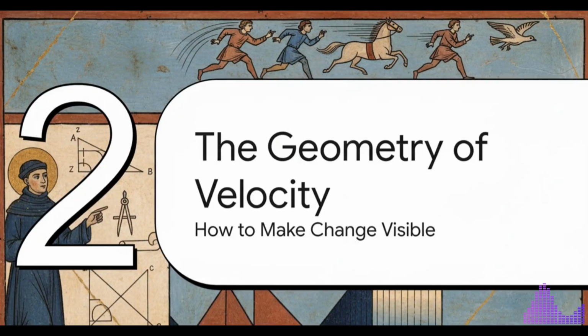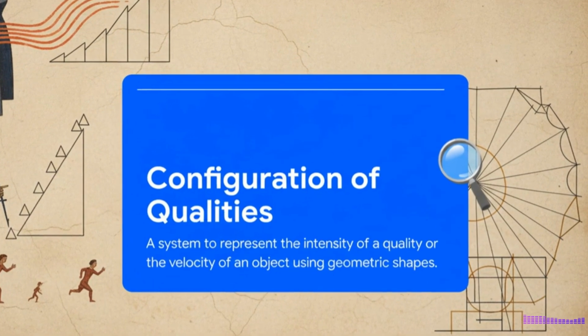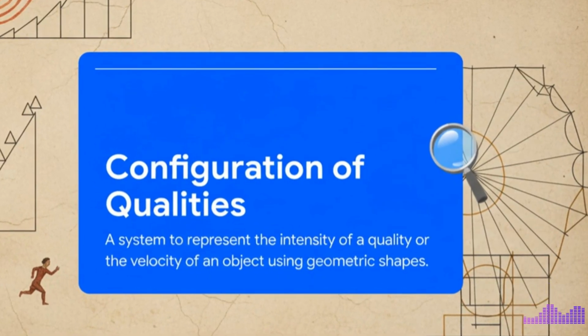But his single most important idea, the one that truly echoed through time, came from a really basic question. How can we actually represent something like the intensity of heat or the speed of an object using geometry? How do you literally draw a picture of change itself? He came up with something he called the doctrine of the configuration of qualities. Okay, it's a bit of a mouthful, I know, but the idea behind it is just breathtakingly powerful.